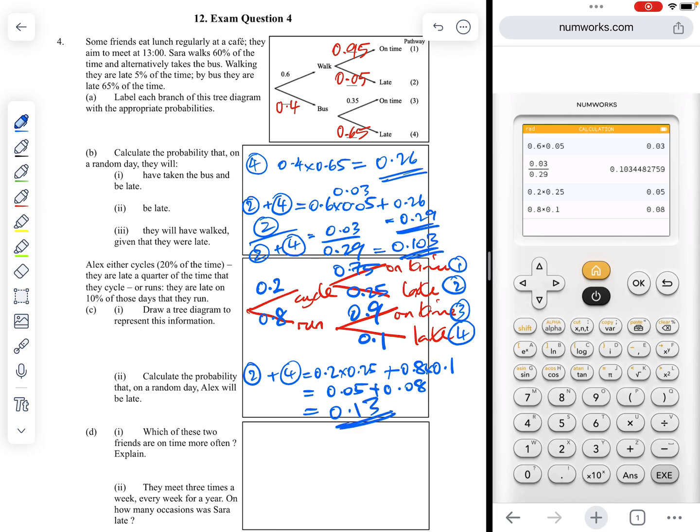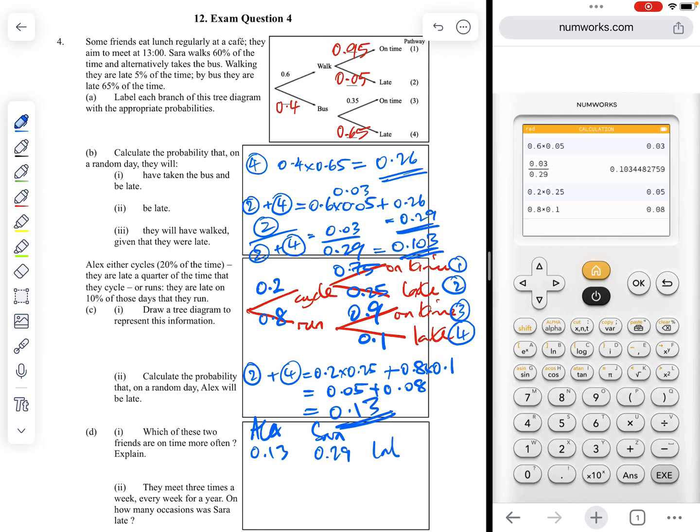D1. Which of these two friends are on time more often? So we have Alex late in 0.13. Up above, Sarah late was the 0.29.